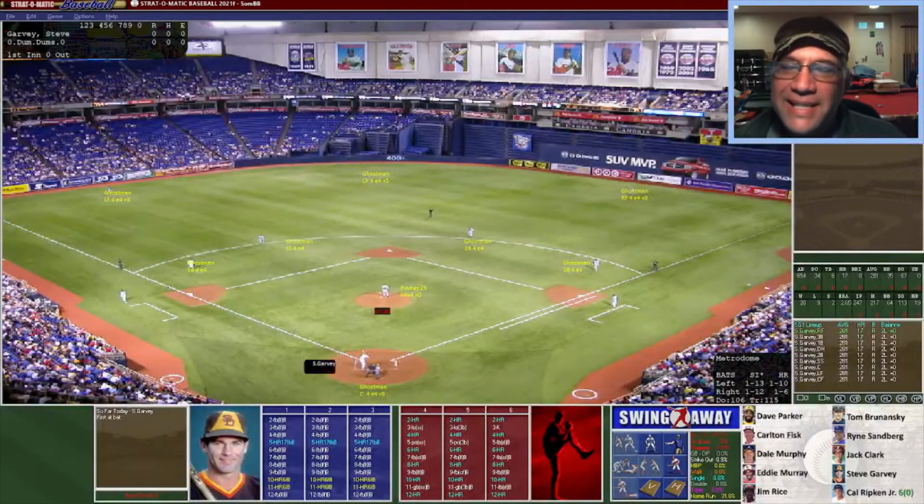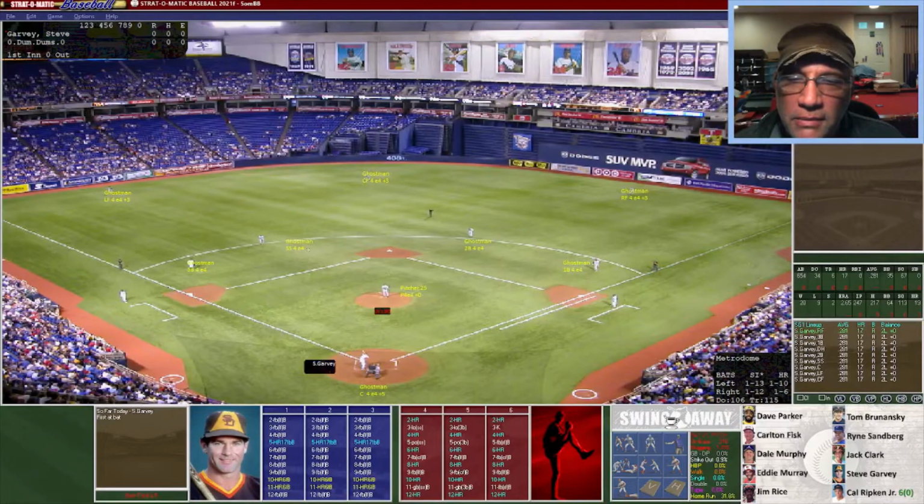And next up was going to be Steve Garvey. He had 2 home runs in the Homerun Derby, but he ended the season with only 17 home runs for the year. So by far the lowest of all the contestants who participated in the Homerun Derby. So let's see how Garvey can do.